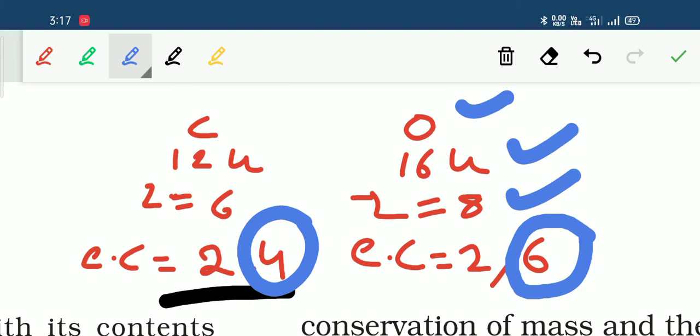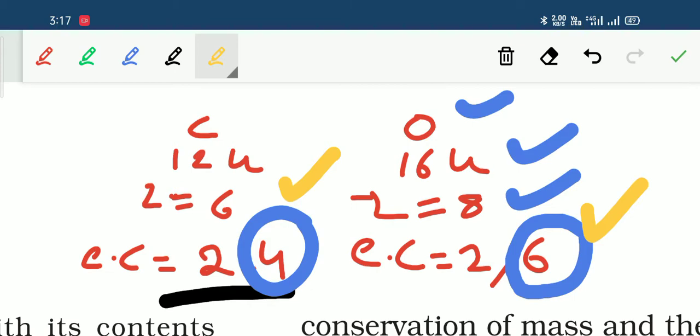Moreover, the chemical properties depend upon the valence electrons, which in case of carbon is 4, and since for all the carbon atoms it remains 4 only, the chemical properties will be the same. Similarly for oxygen, for all the oxygen atoms the valence electrons are 6, that means their chemical properties are also the same. Hence Dalton explained that all the atoms which belong to the same element will be totally identical in every aspect.